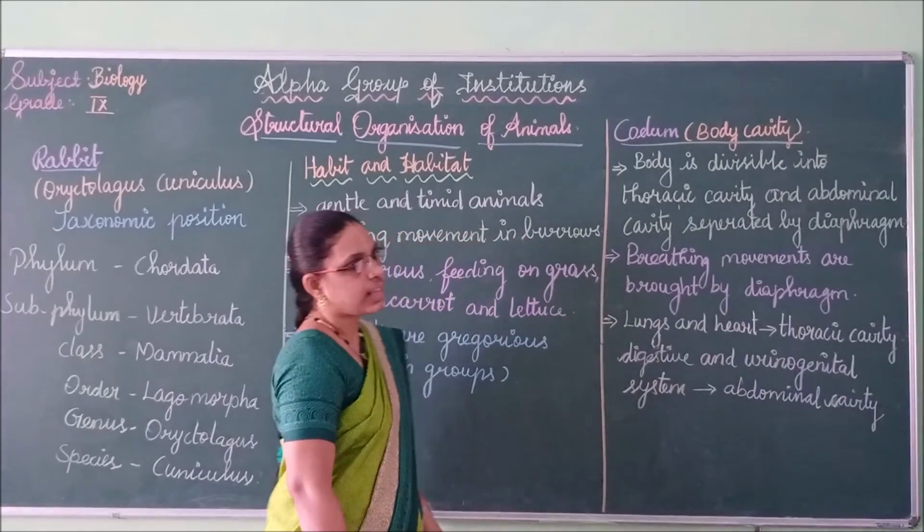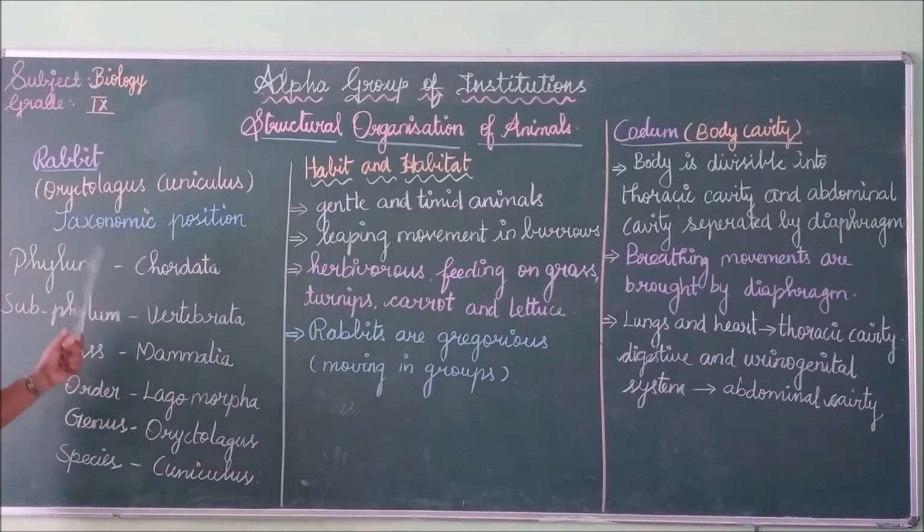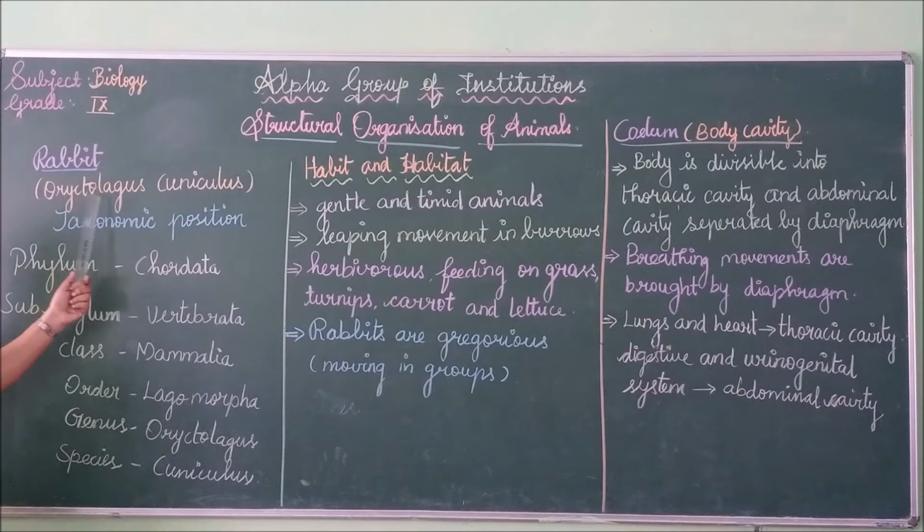These are the body cavity of rabbit. Just once again we will recall. The scientific name of rabbit is Oryctolagus cuniculus. Next, move on to taxonomic position. Rabbit belongs to the phylum Chordata, subphylum Vertebrata, class Mammalia, order Lagomorpha, genus Oryctolagus, and species cuniculus.